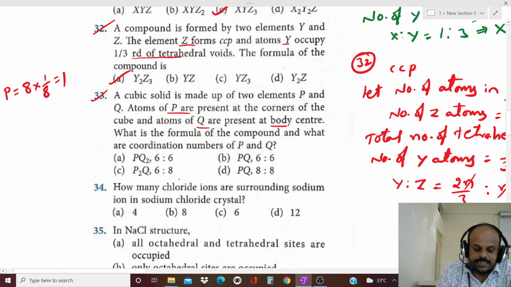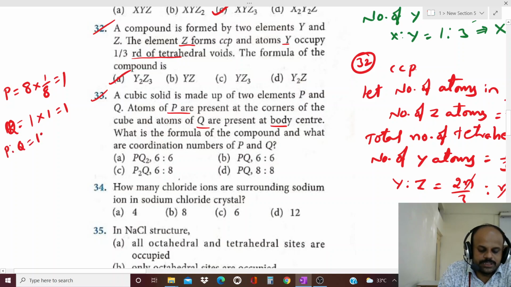Q are at the body center. So how many body centers do we have? This is the Q. We have only one body center, and its contribution is 1. Hence 1 into 1, so Q is equal to 1. Means P to Q is equal to 1:1. Means what is the formula? PQ. Now they asked the coordination number.